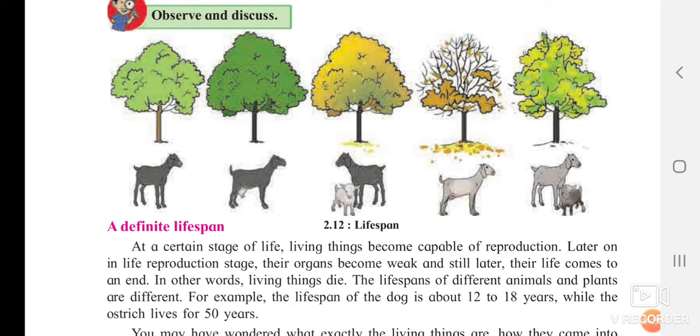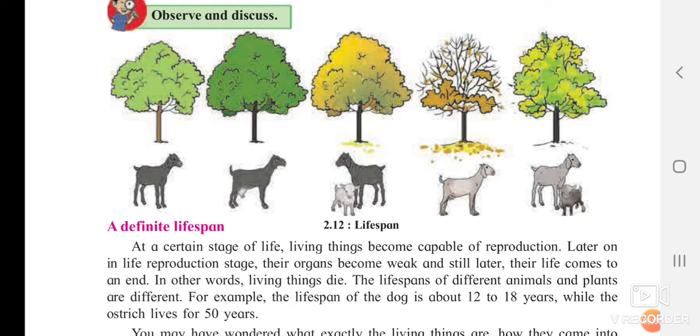I am speaking right now, I have almost completed my 25, but later also, there is one day when I am also supposed to die. So every living creature on this earth is supposed to die one day. So we have a certain lifespan, which is called a definite lifespan.